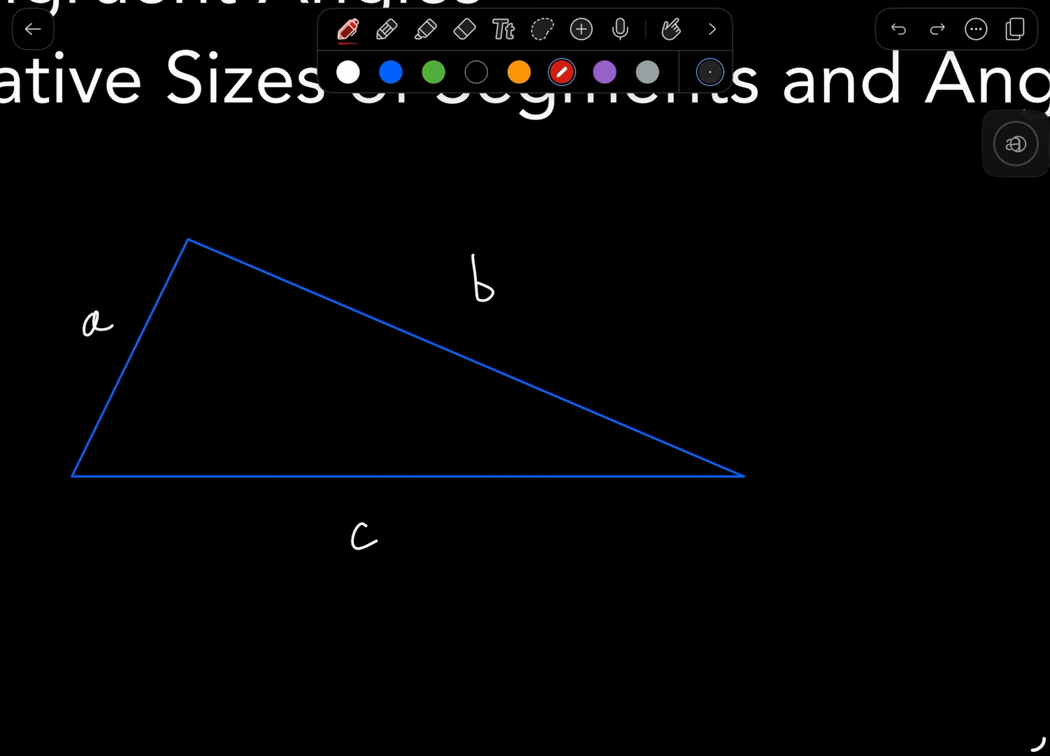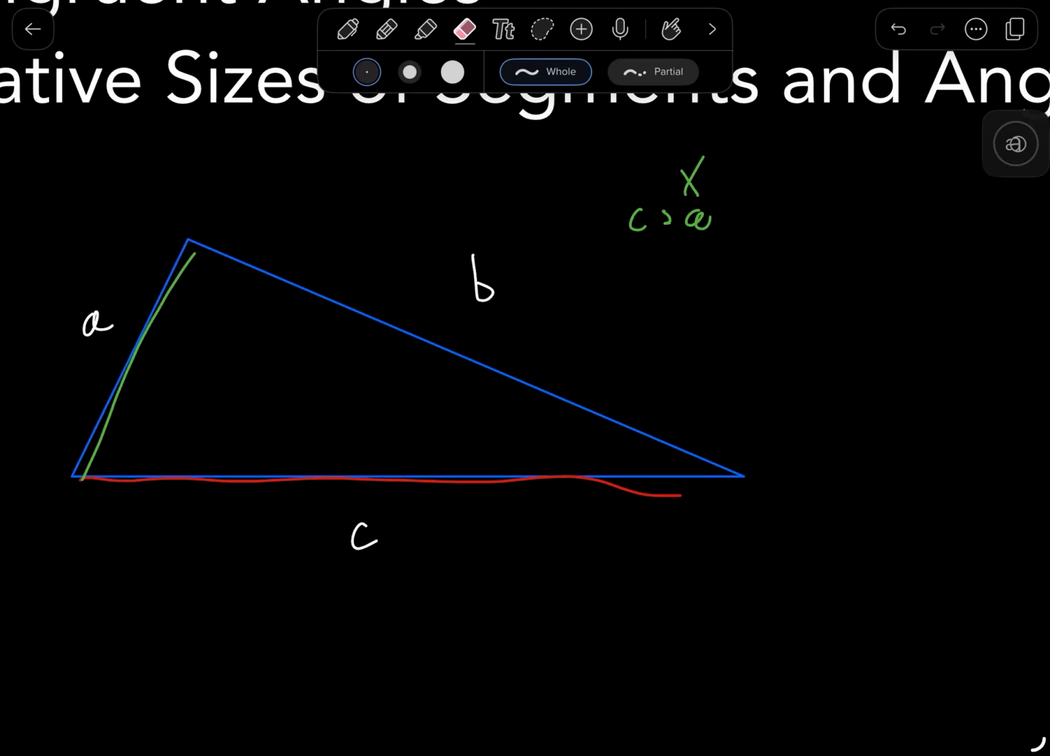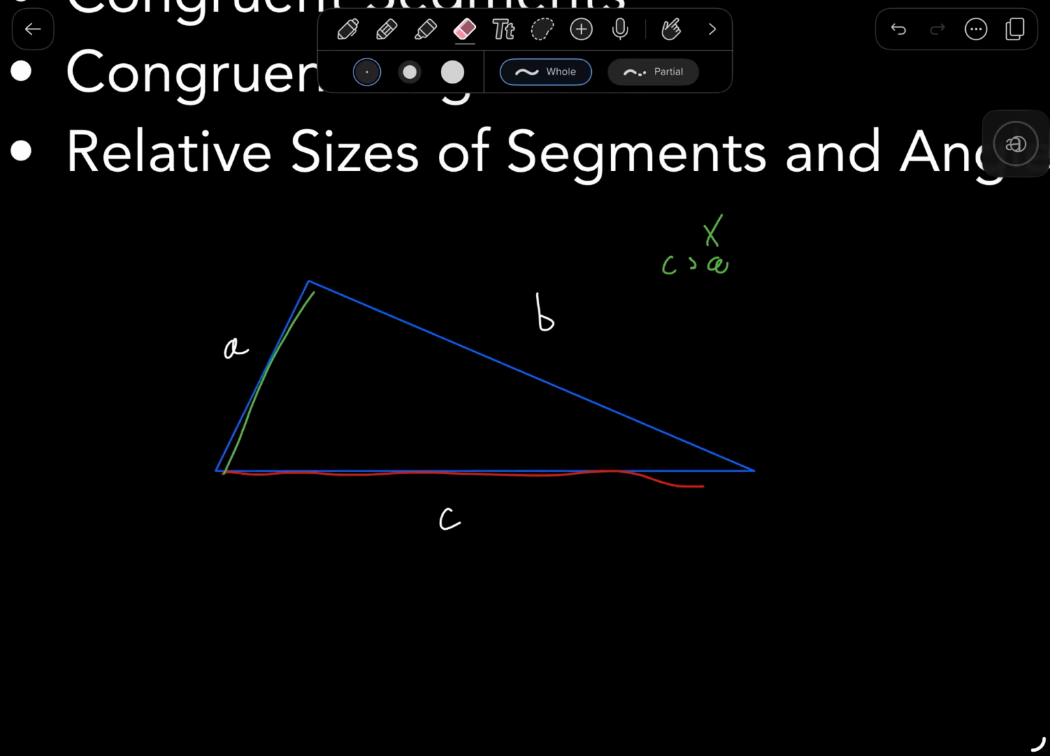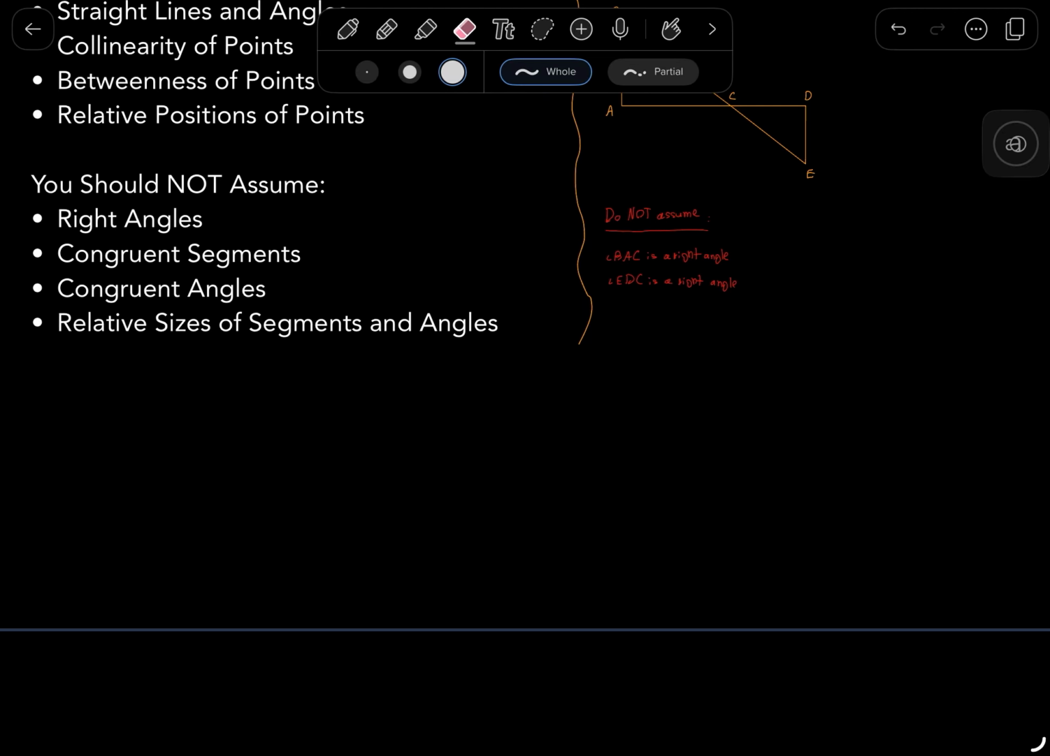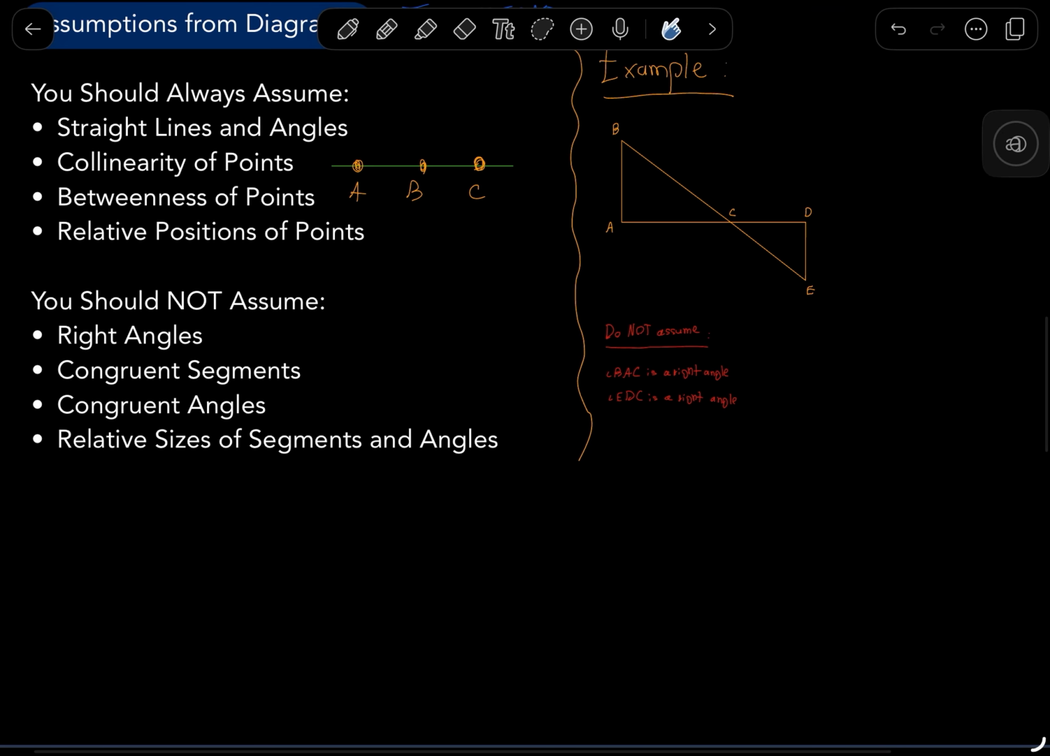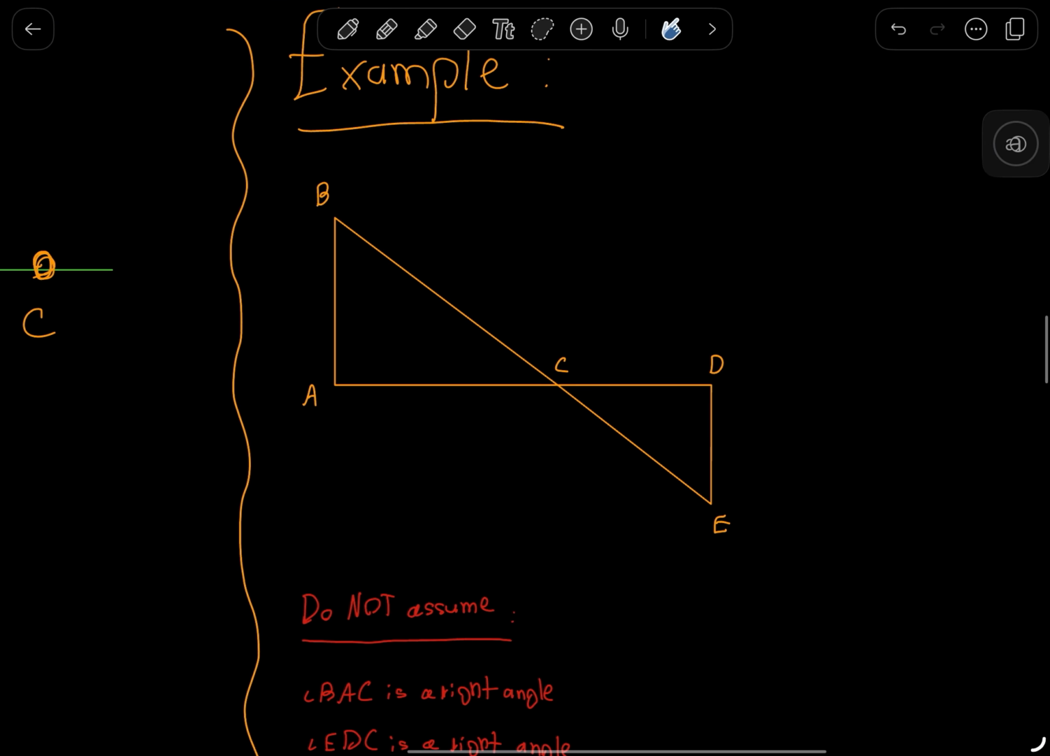Similar logic: segment C here looks like it's bigger than segment A, but you can't assume that C is greater than A, because you have no given numbers. Unless they tell you the numbers in the problem, you can't assume that either. So that's really important to know when you're doing proofs, because you don't want to make the wrong steps when you're trying to prove something in the diagram.